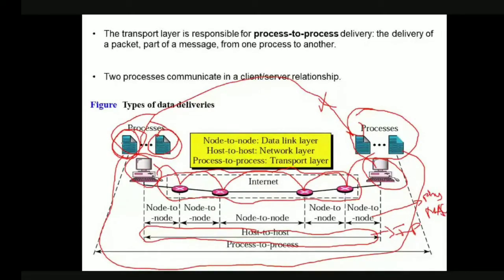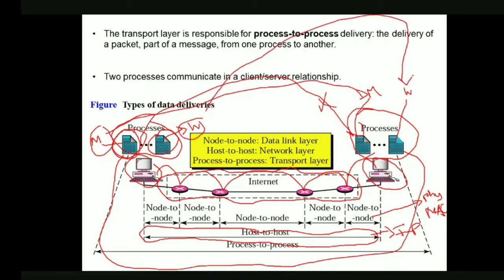Let us say this process is sending a mail. This is a mail process, and this process is, let us say, some WhatsApp. So here this is the mail process and this is some WhatsApp process. Now what should happen? This mail process should communicate with the mail process only. This WhatsApp process should communicate with the WhatsApp process only in the destination system. Only then the actual communication will happen.